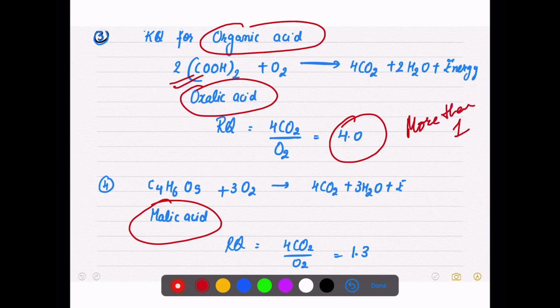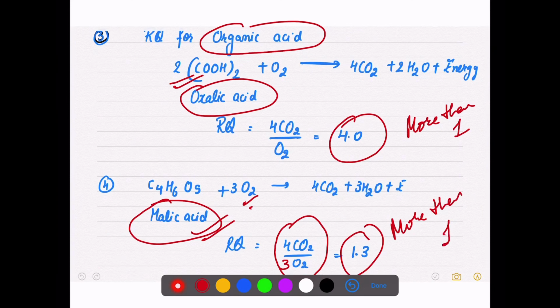Let's take another example, the malic acid. Again here, 4 CO2 and three oxygen are involved. So 4 by 3, the answer will be 1.3. It is also more than 1. So if the respiratory quotient is equal to 1, that means your respiratory substrate will be carbohydrate. If your respiratory quotient is less than 1, that will be for proteins and fats. More than 1, it will be for organic acids.